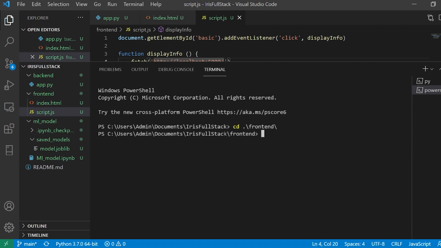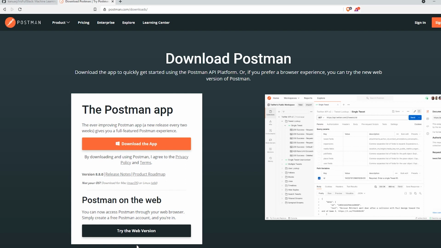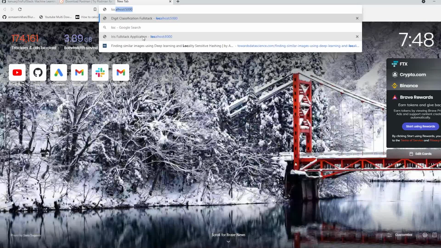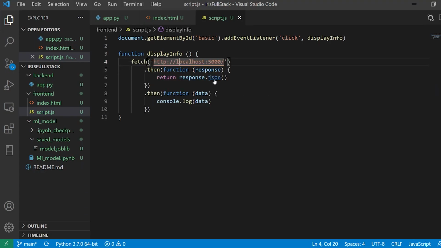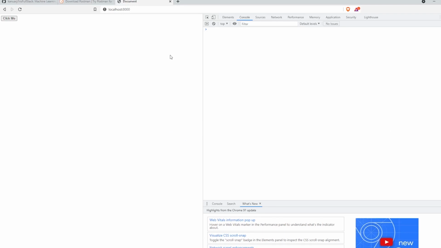I can use the Live Share server that is given to us using VS Code, but I'll use a Python server. So I'll say python -m http.server. This is just a basic server to get started or run your applications. It runs on localhost colon 8000. Now I'm going to go over here in my browser, say localhost colon 8000, and open Control Shift I. This gives me my console, since I'm doing console.log, so it is going to get displayed in my console, not on the screen at the moment.